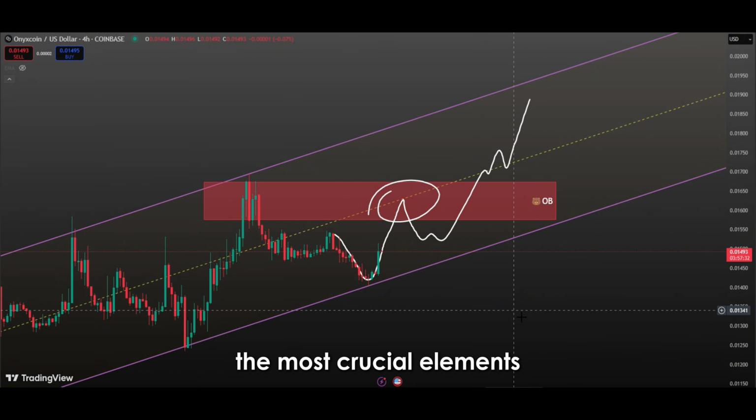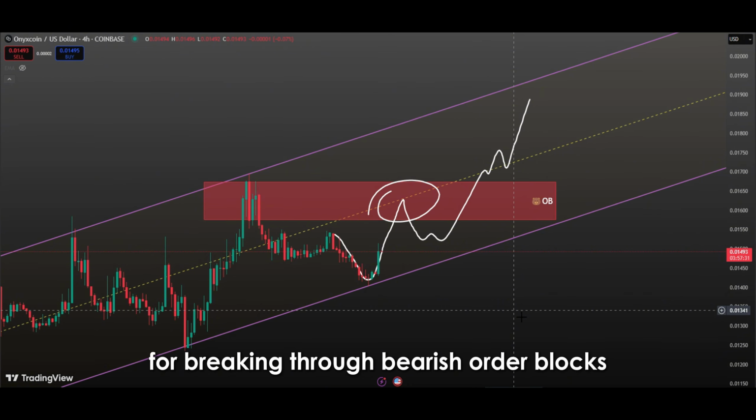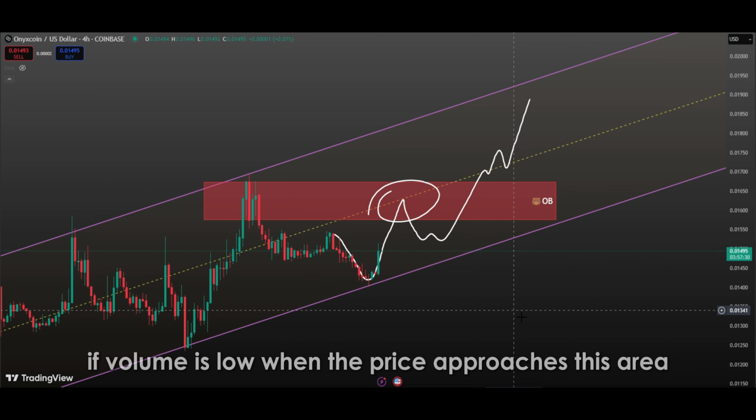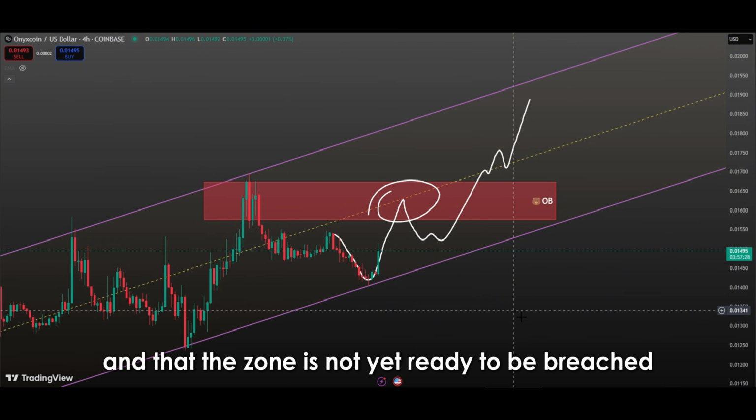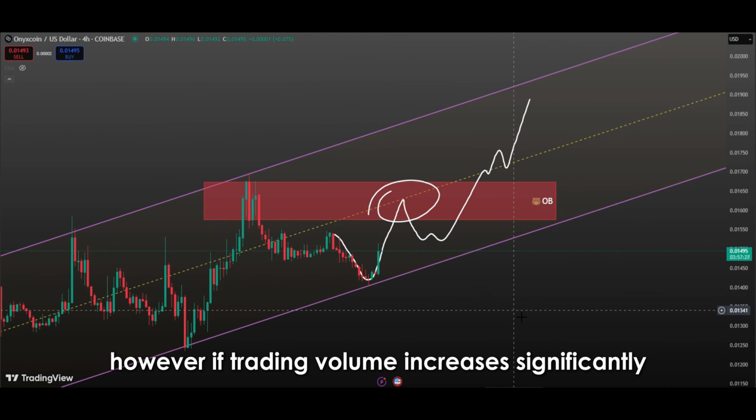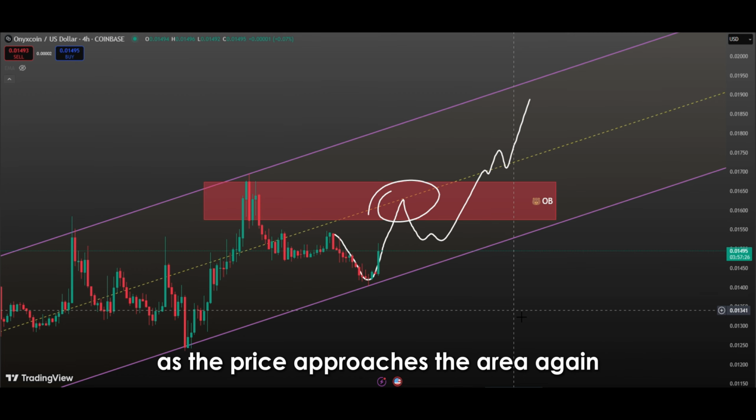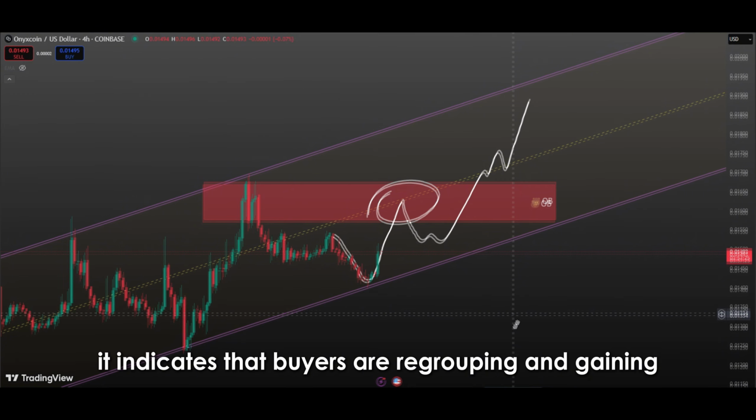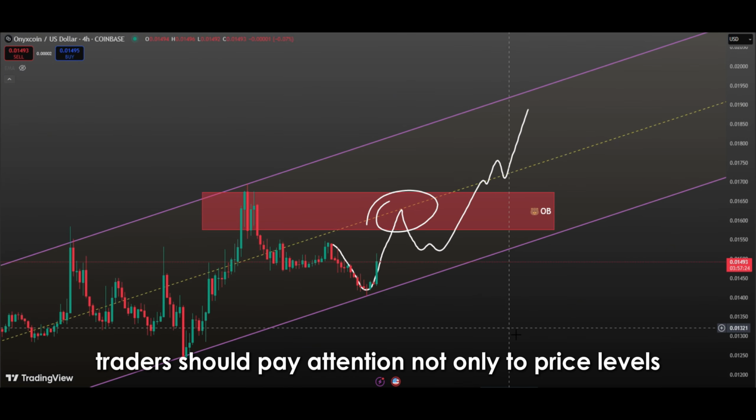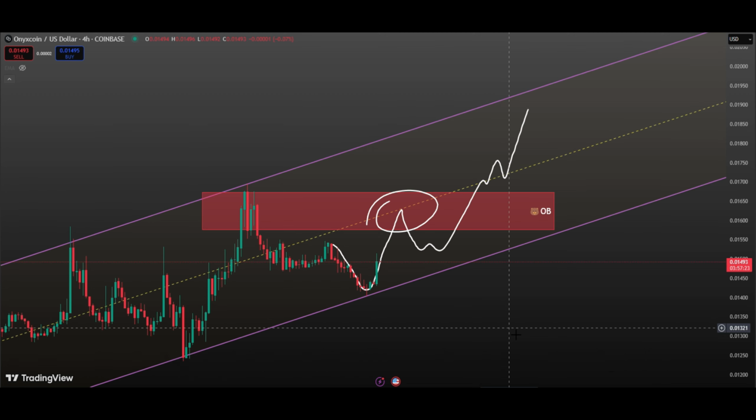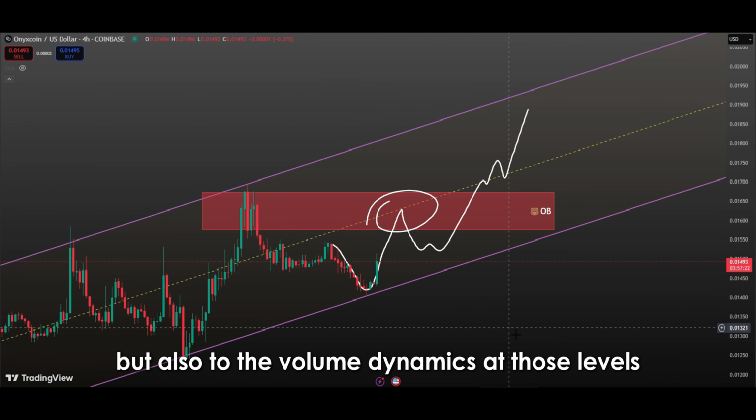One of the most crucial elements for breaking through bearish order blocks is trading volume. If volume is low when the price approaches this area, it often suggests insufficient buying power and that the zone is not yet ready to be breached. However, if trading volume increases significantly as the price approaches the area again, it indicates that buyers are regrouping and gaining strength to push through the resistance. Therefore, traders should pay attention not only to price levels, but also to the volume dynamics at those levels.